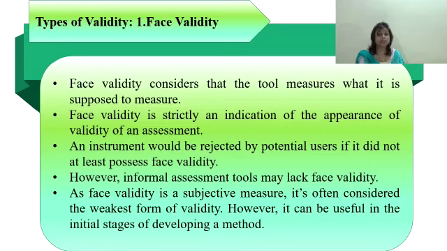As face validity is a subjective measure, it is often considered the weakest form of validity. However, it can be useful in the initial stages of developing a method. For example, you create a survey to measure the regularity of people's dietary habits.